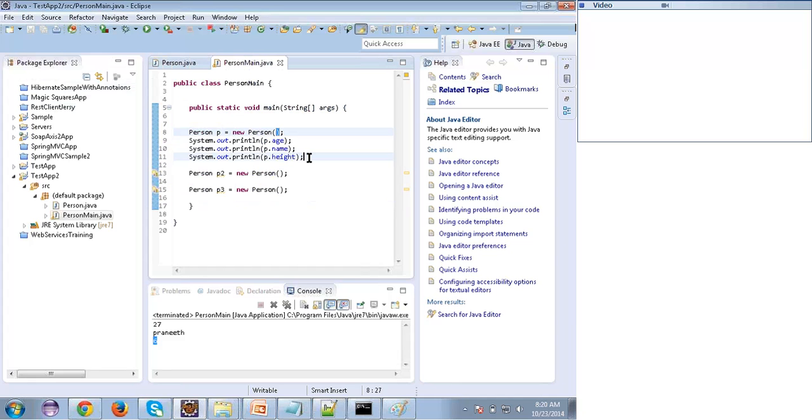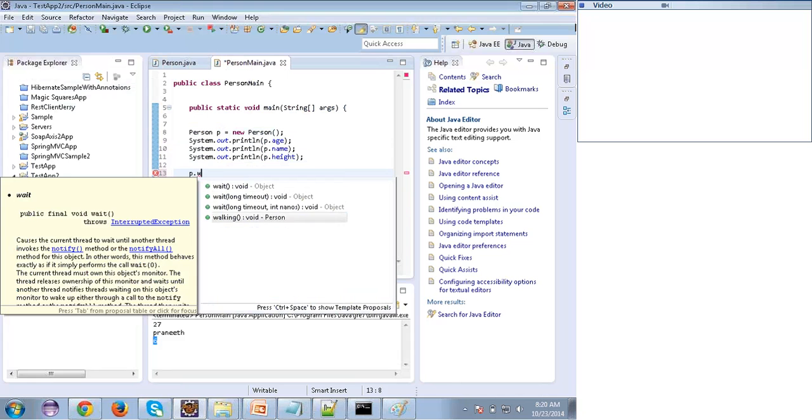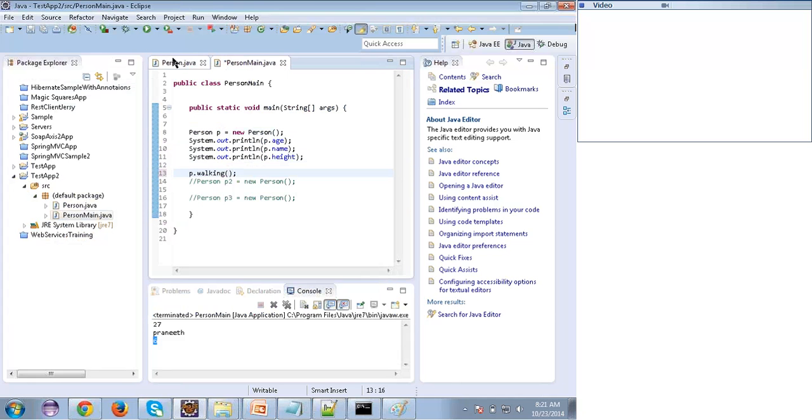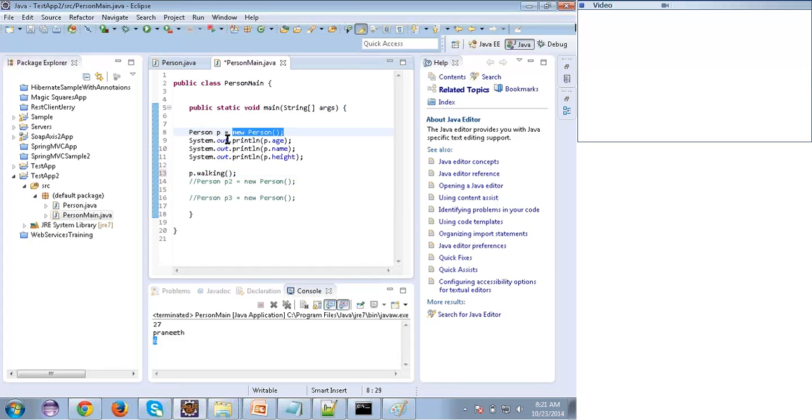How to access them? Can you say? Same thing, the same way we access variables. See, I'm writing p dot working. The working method is present inside the Python class, and I have created an object of the Python class, with a local variable pointing to the object.